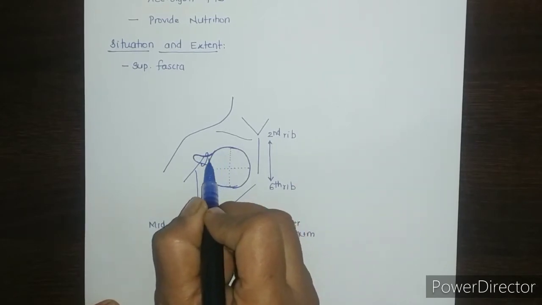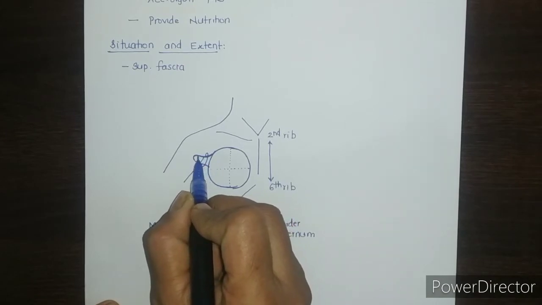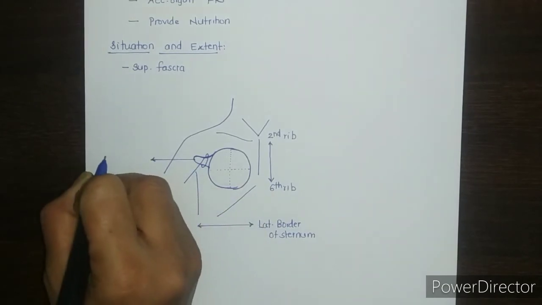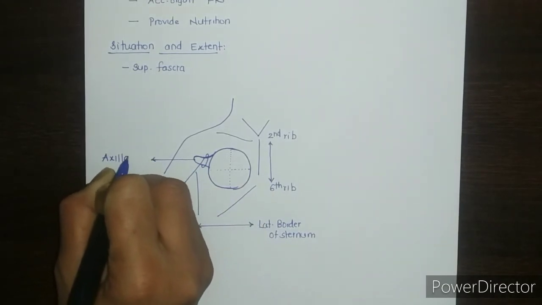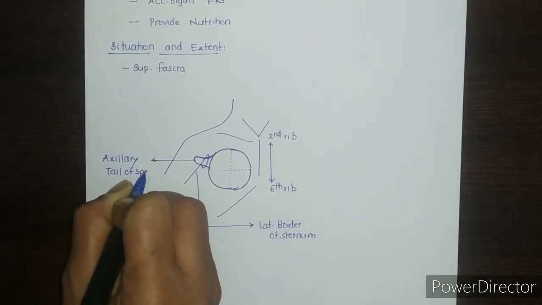So from the upper lateral quadrant, a small extension arises which is called the axillary tail of Spence.